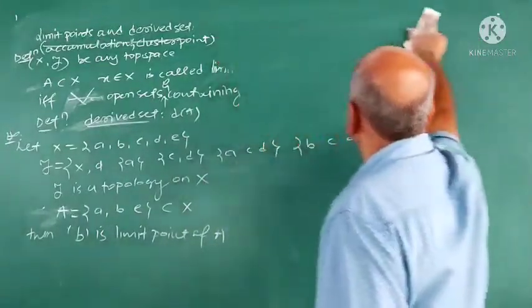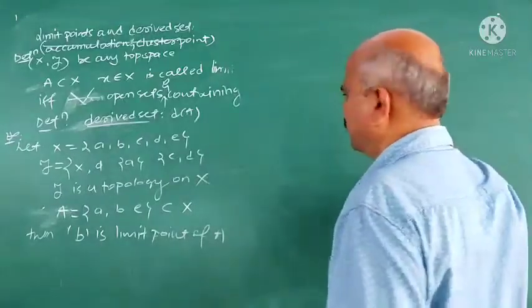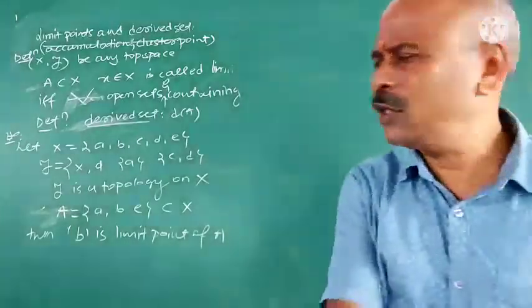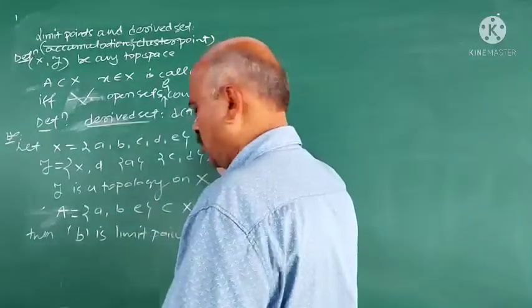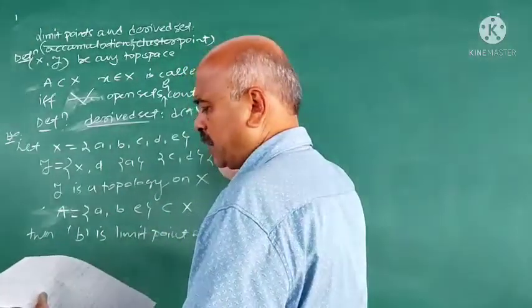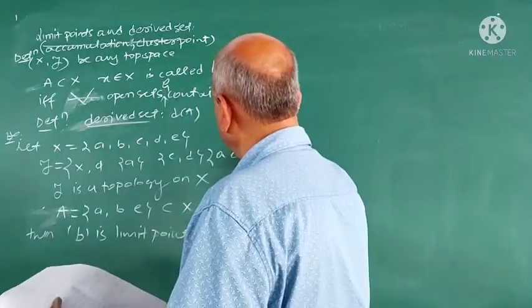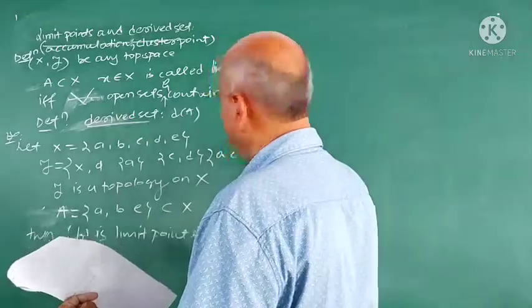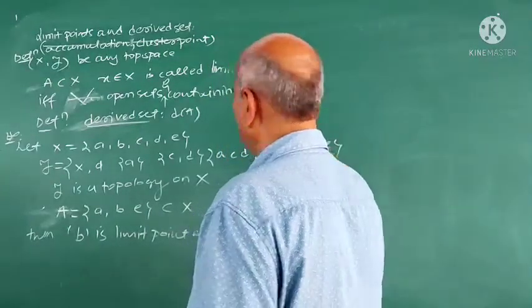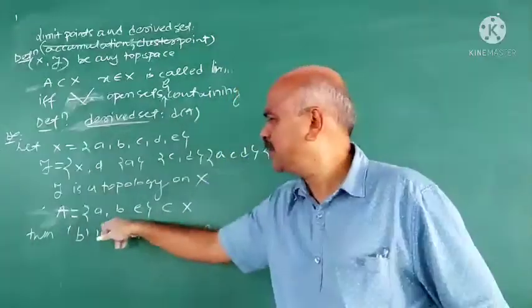First point is, I have taken a subset of X. I require this topology here: {c,d}, then {a,c,d}, then {b,c,d}. This is the topology. Now, A is a subset of X here.